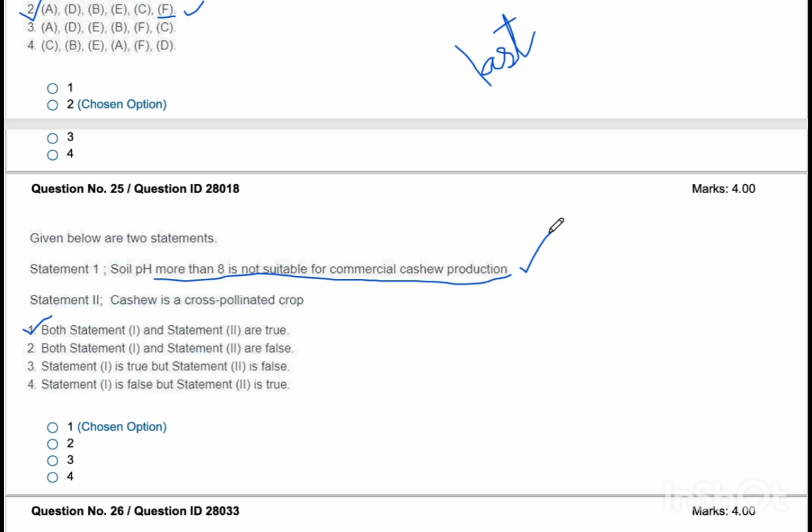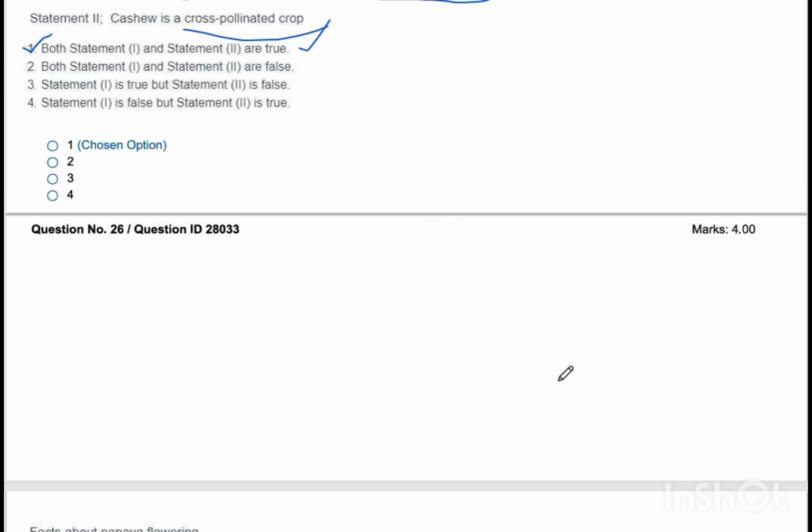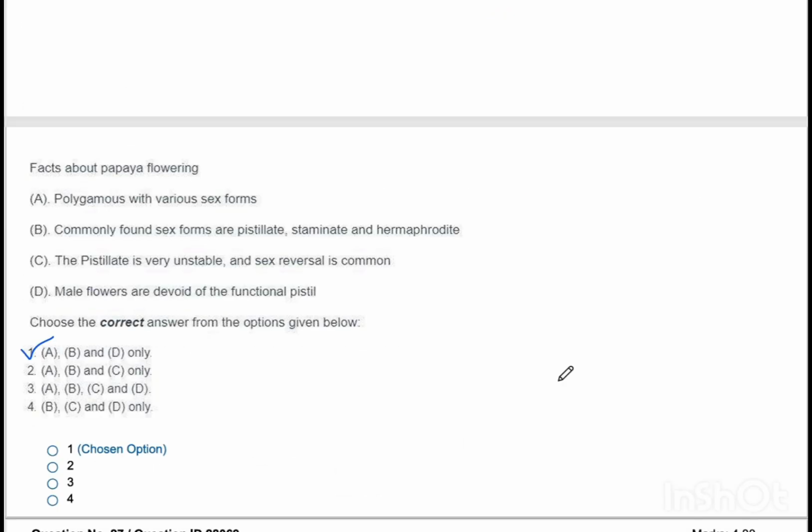Statement 1 is soil pH more than 8 is not suitable for commercial cashew production. That's a true statement. And statement number 2, cashew is a cross-pollinated crop. That is also a true statement. Both statement 1 and statement 2 are true, and this is a question directly from the essence of horticulture.